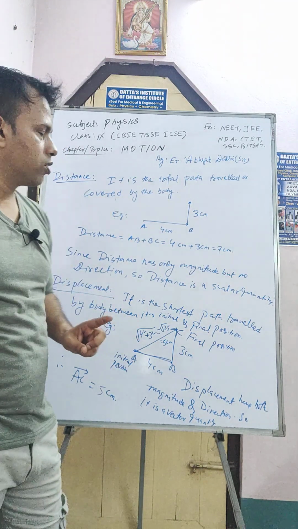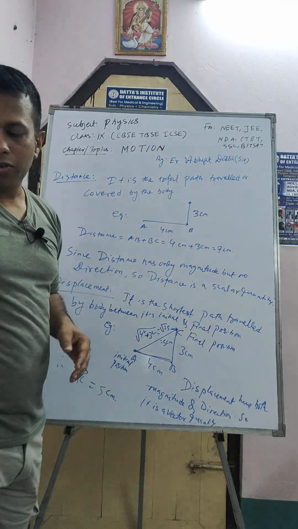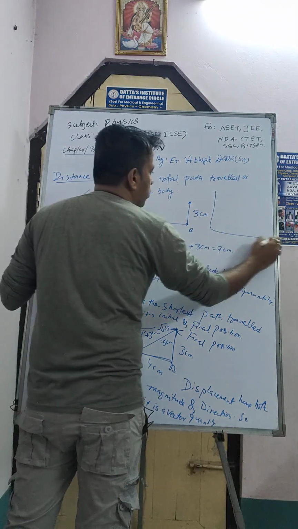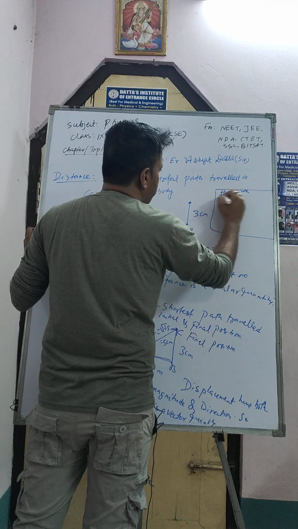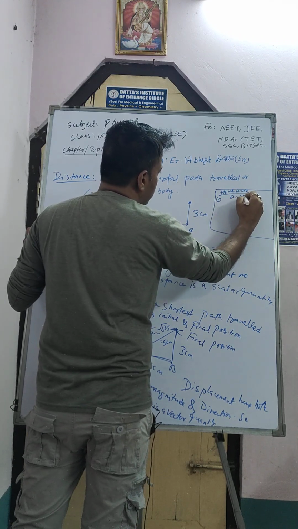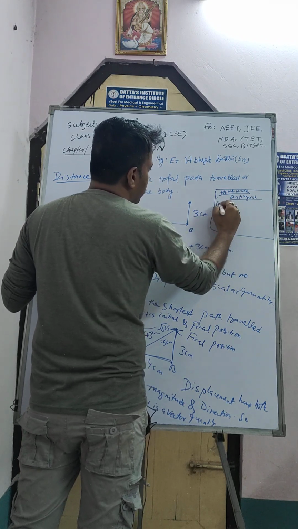Got the point? Okay. Now you have to do at your home, you have to find out. This one is your homework, okay? Homework. What is your homework? From that you have to find out, distinguish between what?